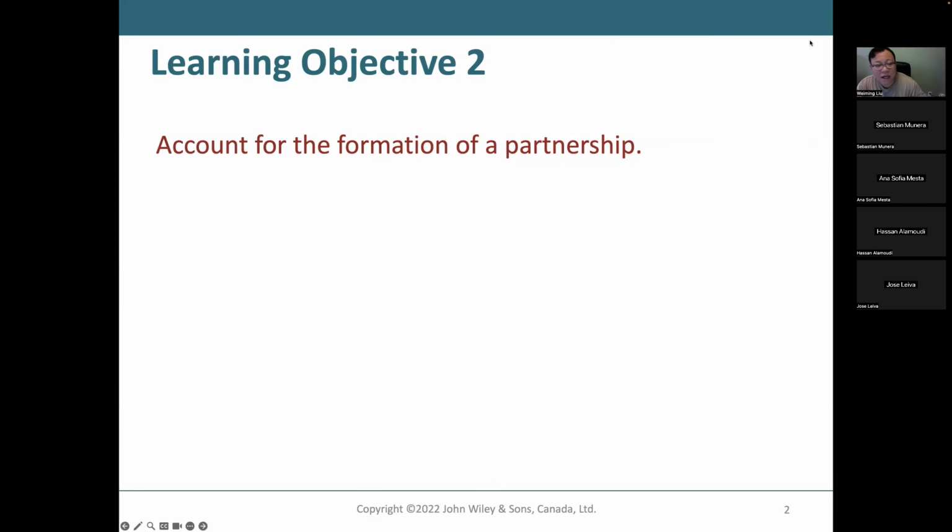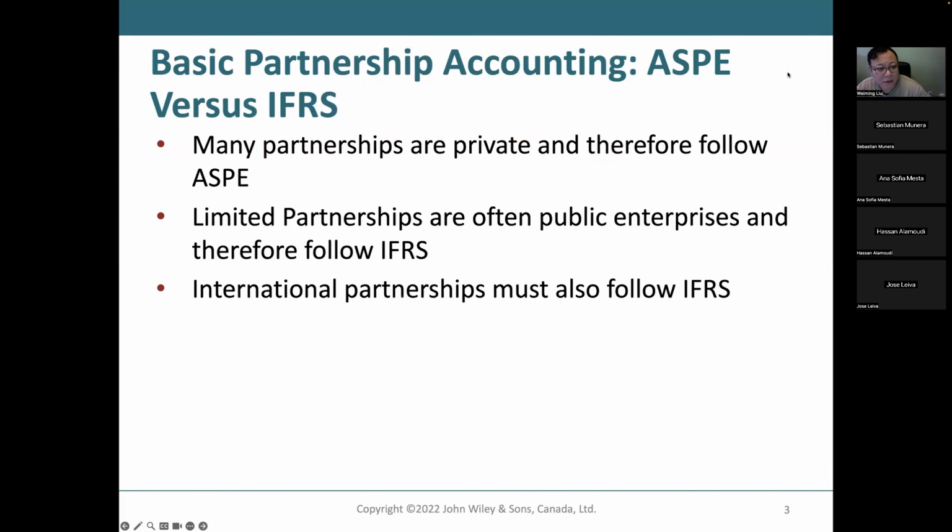So our second learning objective is to account for the formation of a partnership. Which accounting standard are we using for partnerships? Well, we know that the two popular GAAP in Canada are IFRS, International Financial Reporting Standards, and ASPE, Accounting Standards for Private Enterprises.